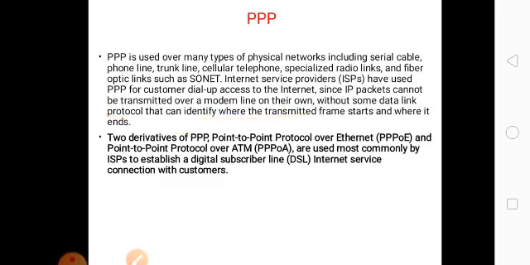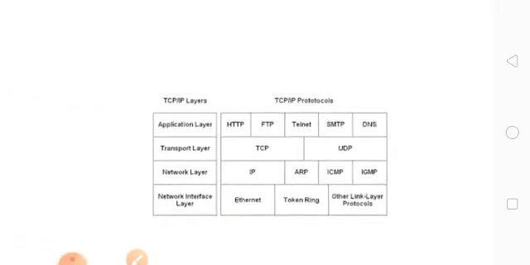Then PPP, that is Point to Point Protocol. This Point to Point Protocol covers the serial cable, phone link, cellular telephone, and fiber optical links. So it is a direct connection from one point to another point. If the connection has been made directly from one end to another end, then the Point to Point Protocol is automatically involved in this communication. Just note this.